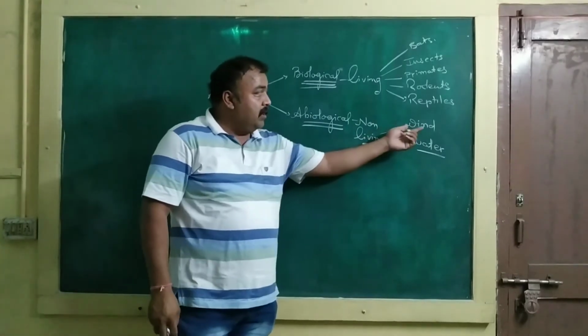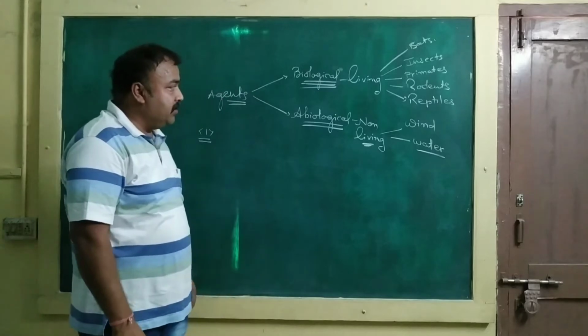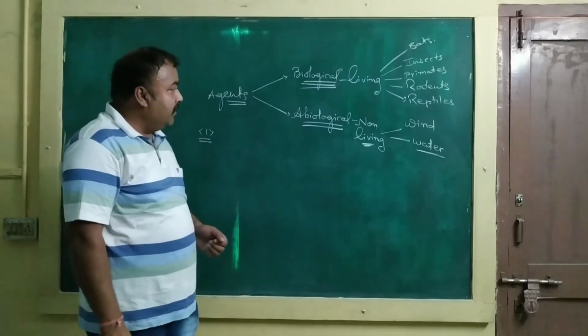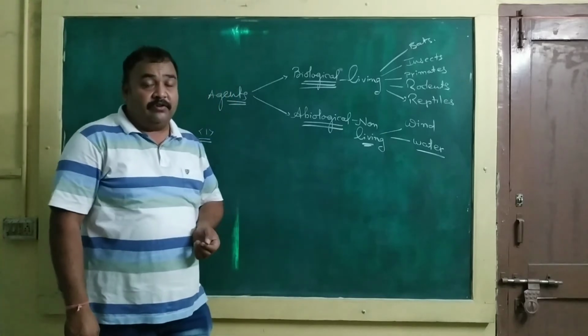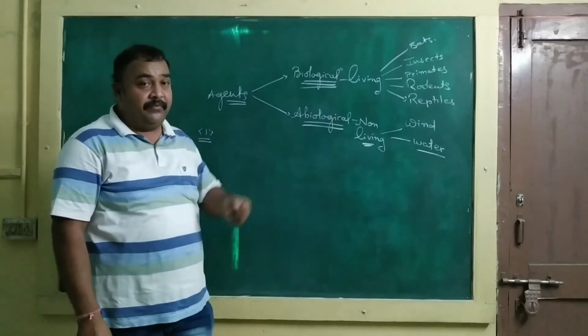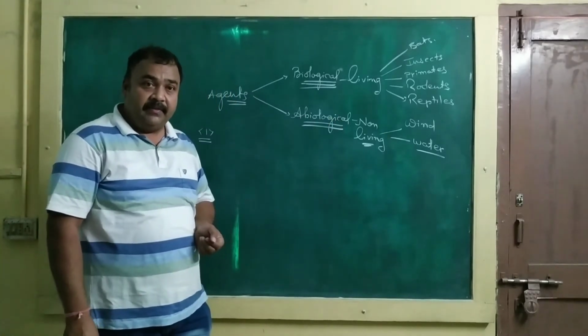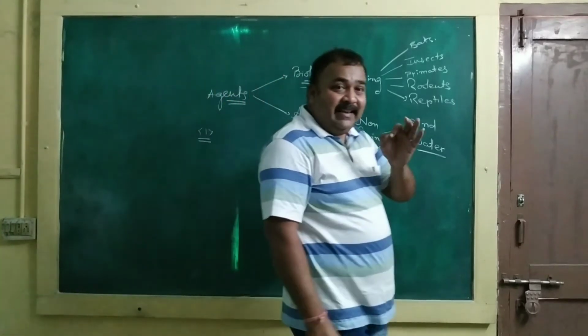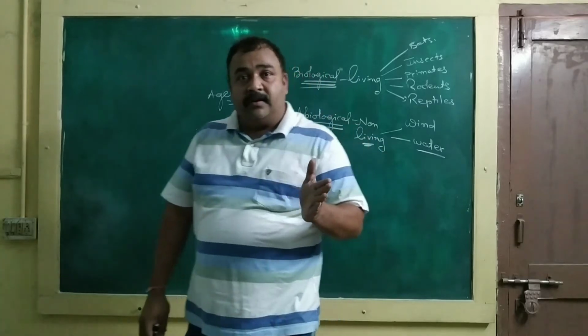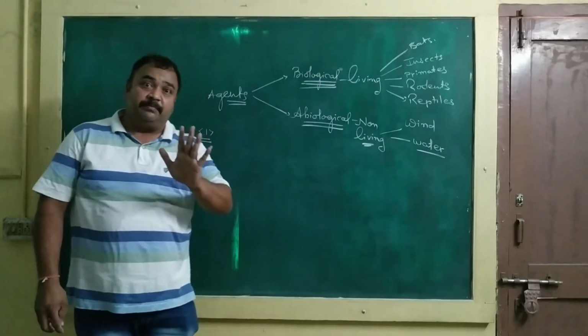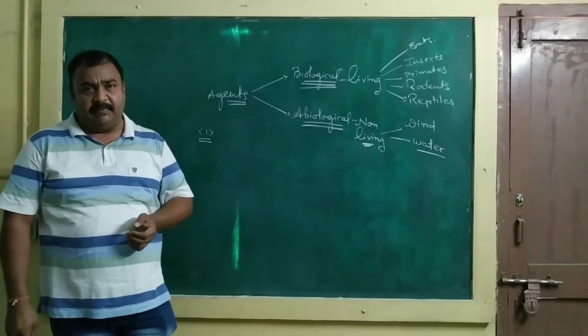The first one will be wind pollination. Now see, friends, when pollination takes place by means of abiological or non-living vectors, there is the least possibility for the pollen to reach the stigma. Very little possibility.